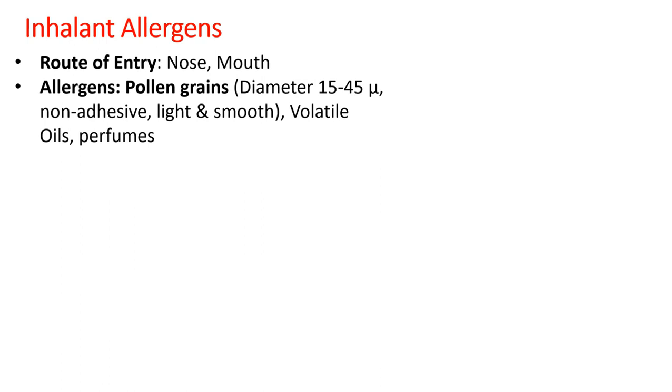That is the reason why they are very light, and since their surface is also smooth like a golf ball, they remain floating in the atmosphere for a longer duration. So they may cause allergy to numerous individuals.